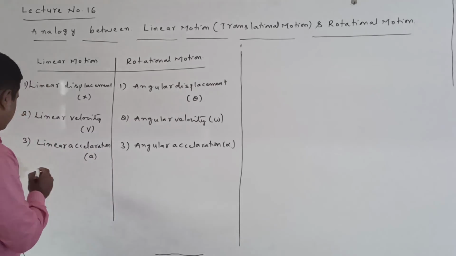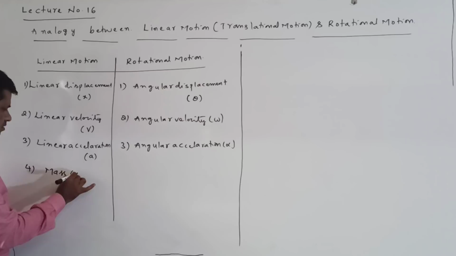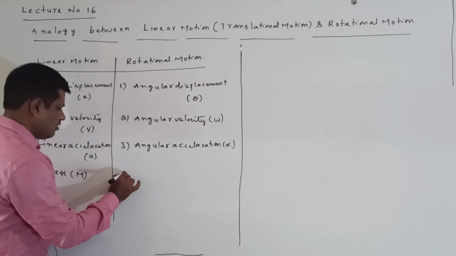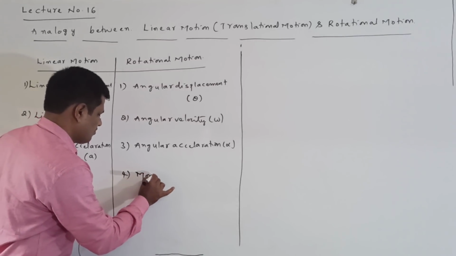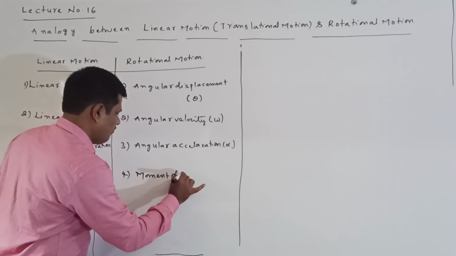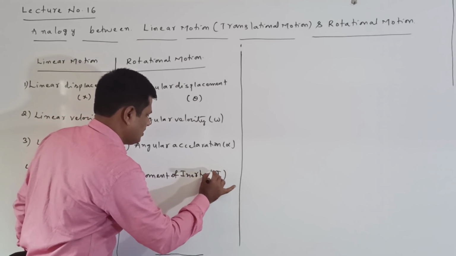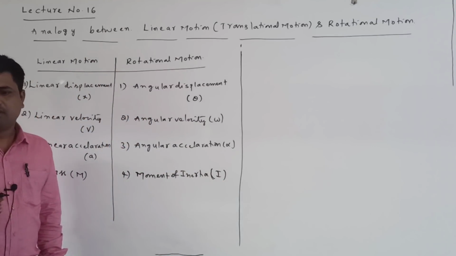Now, mass is m. Here mass comes in linear motion, but in rotational motion, moment of inertia comes, and it is denoted with I. Moment of inertia is denoted with I.